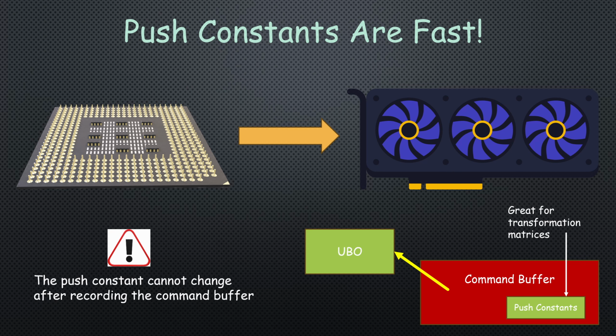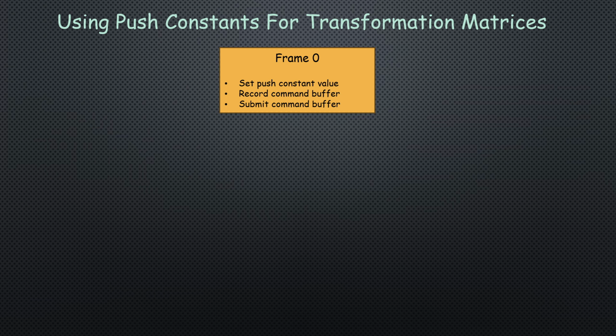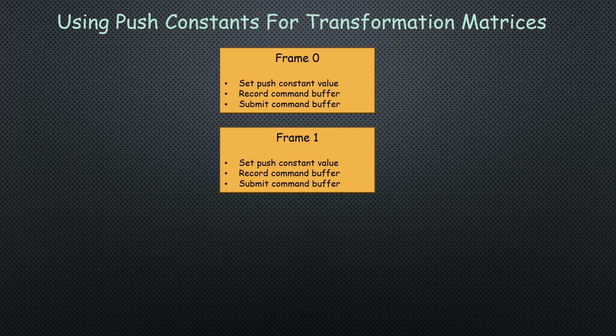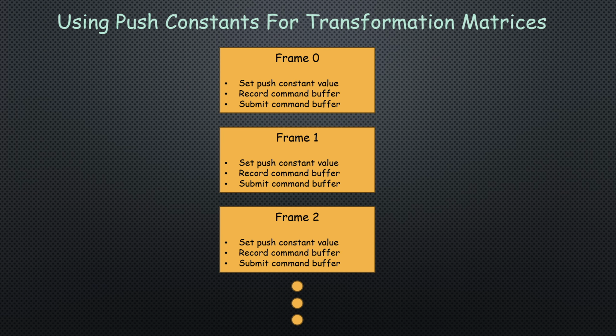Once the command buffer has been recorded with some push constant values, it cannot be changed. So if you want an efficient method for accessing a highly dynamic variable such as the WVP matrix, you can store it in a push constant. But then you have to record the command buffer on every frame. Well, we can't do that in the current setup, so we need to do something else.